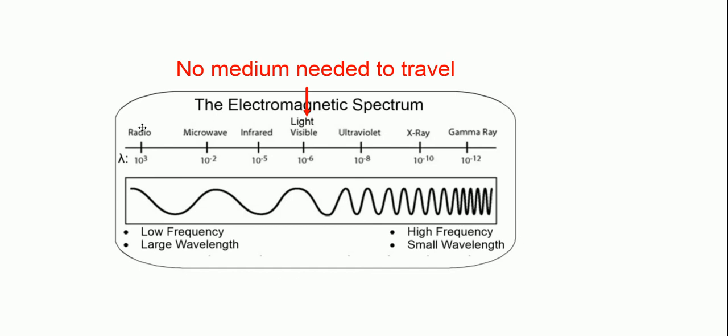So let's backtrack and see what we've done so far. We've seen that visible light didn't need a medium, right? And next we saw that radio did not need a medium. So what does that mean? None of the EM waves need a medium. X-rays, visible light, microwaves, infrared, they all can travel without a medium through space or vacuum.